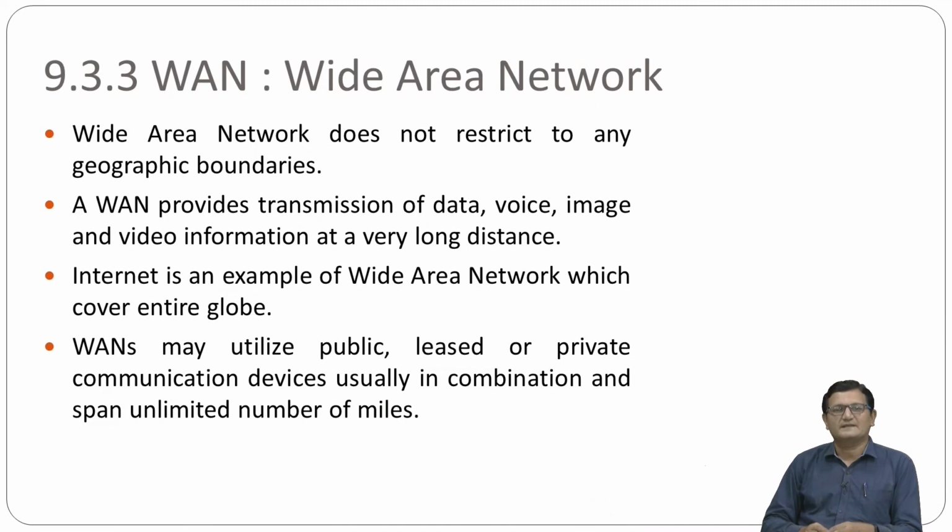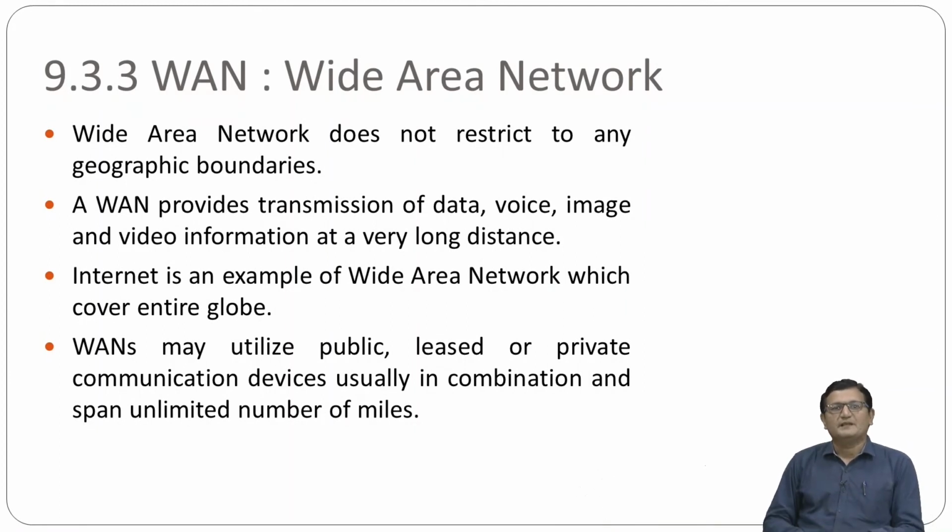Suppose a person in Japan can send any kind of message, text, image or video, to a person in the USA. That is possible because the WAN covers the entire world. The Internet is an example of a wide area network. So if anybody asks you for an example of a WAN, obviously the internet is the application running on the wide area network.